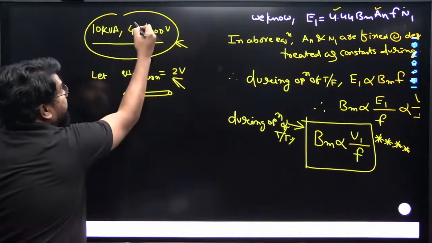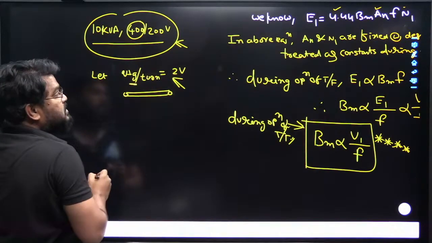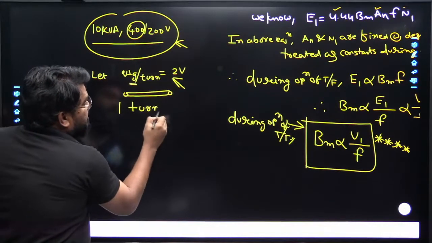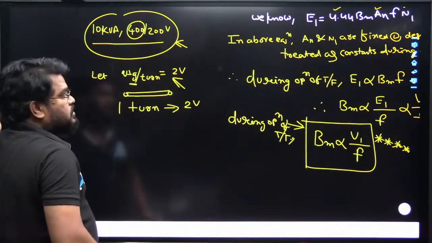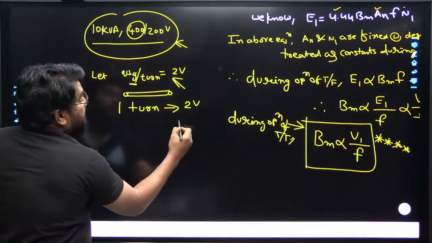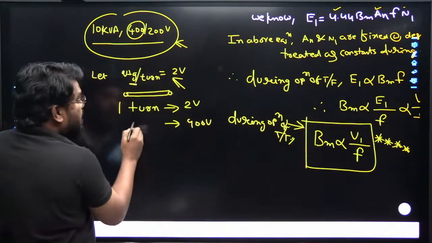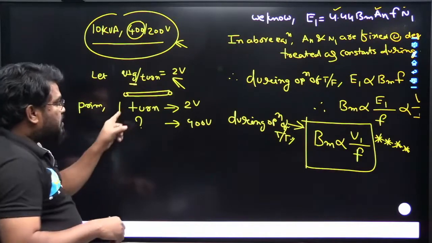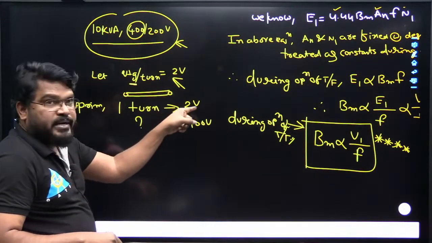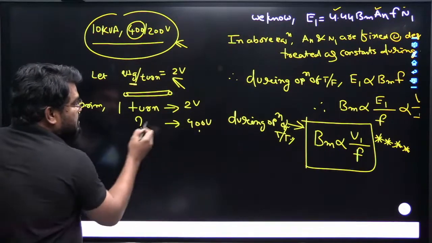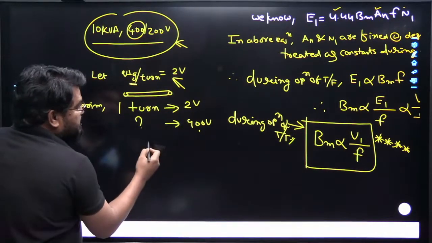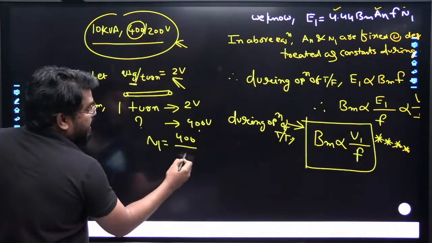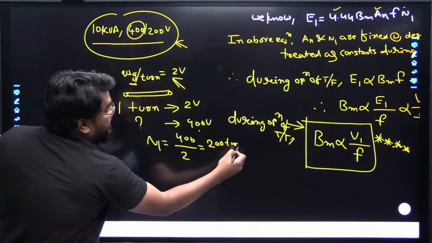Suppose in order to induce 400 volts in the primary side, how many turns are required? One turn generates a voltage of 2 volts, so for 400 volts, how many turns are required? This is the number of turns in the primary winding. 400 divided by 2, that is equal to 200 turns required.